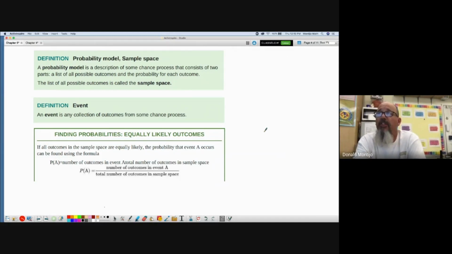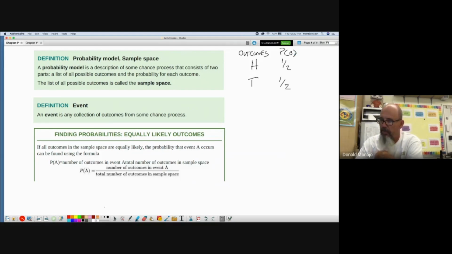Okay, so the first definition we're going to look at is a probability model. It's the description of a chance process that consists of two parts. We need a list of all possible outcomes and the probability of each outcome. So, for example, flipping a coin, what are my outcomes? Heads, tails. What is the probability of each of these outcomes? 1/2, 1/2. This constitutes a probability model: the list of all possible outcomes and the probability that goes along with each of those outcomes.